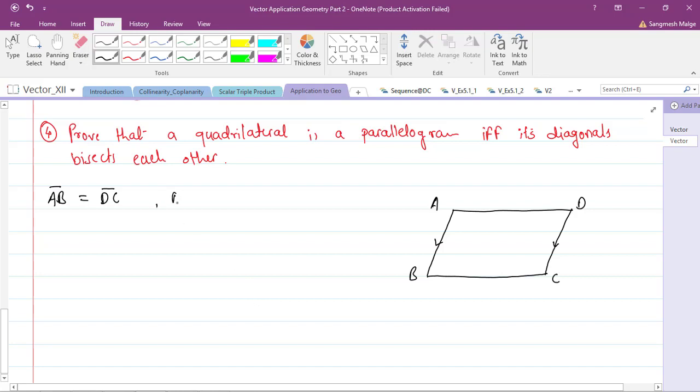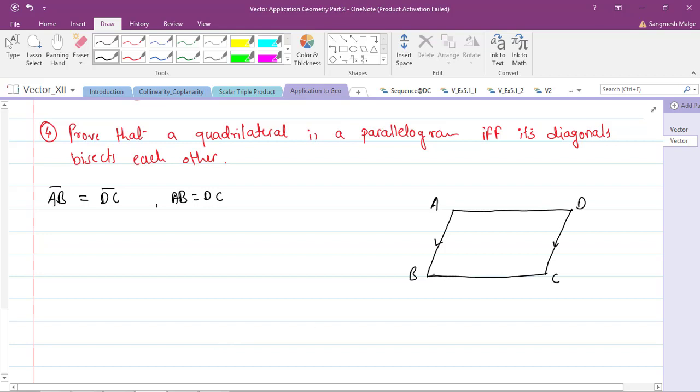Which means AB is equal to DC, or you can consider that AD is equal to BC. Any two opposite sides are parallel and have the same magnitude, that is, the length.